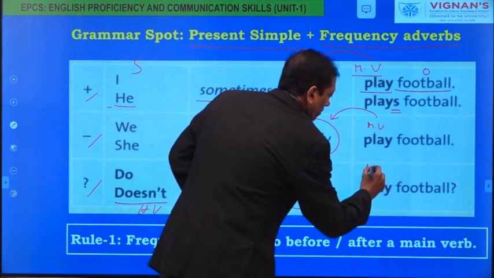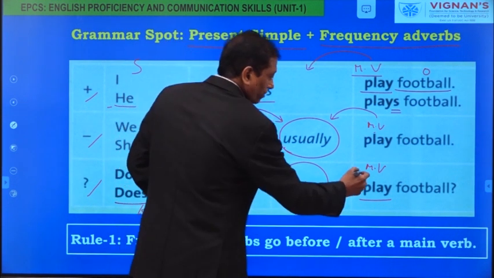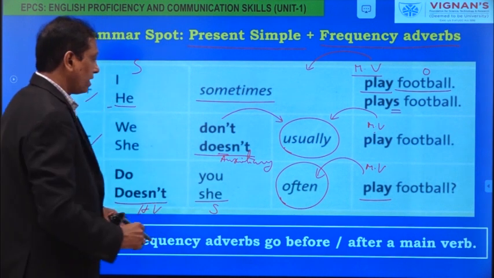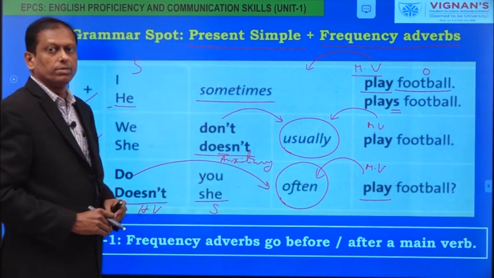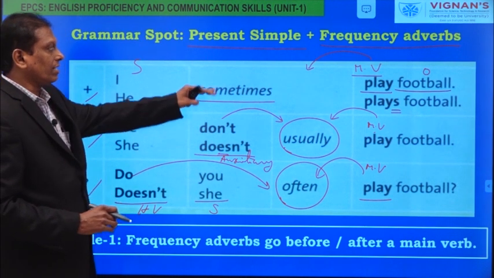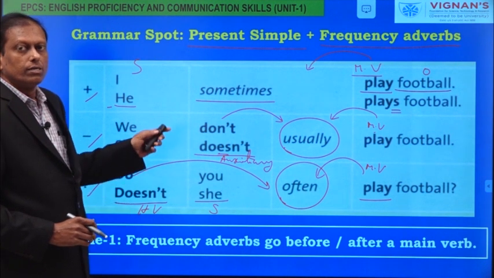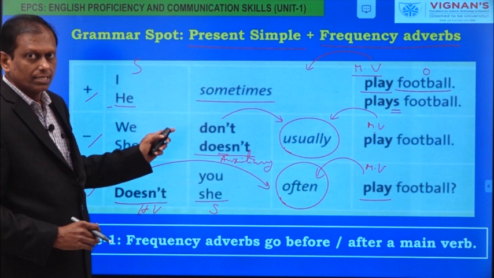And this is the main verb. Once again, the frequency adverb is placed before the main verb and it is placed after the helping verb. So, this is the correct placement of the frequency adverbs in a simple present tense sentence.